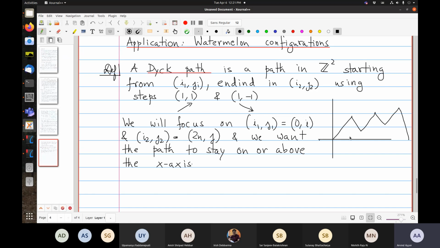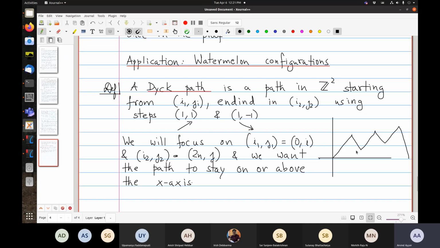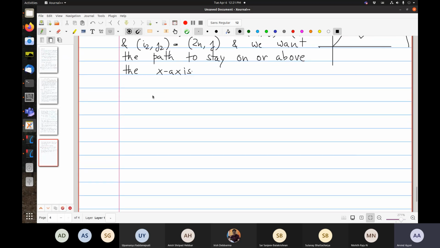So we will start here. So this is 0, i, and we'll end at some point, 2n, j, and you're allowed to touch but not go below the x-axis. Okay, so this is touching but not below.